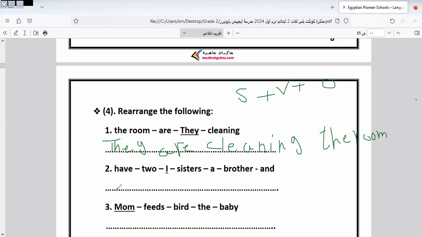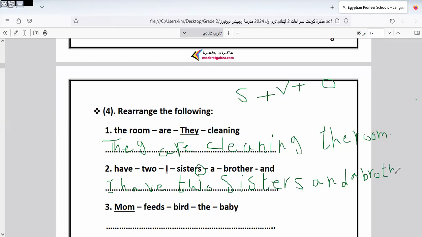Let's go to another exercise. So here you have, I have 2 sisters and a brother. You can say this even. You can know sisters before a brother. Why? Because here we have S and the brother doesn't have S. So here we have a plural. So we use 2 sisters, and as we told you before, more than one takes what? Takes S. So here we have 2 sisters and brother. The brother here is singular.